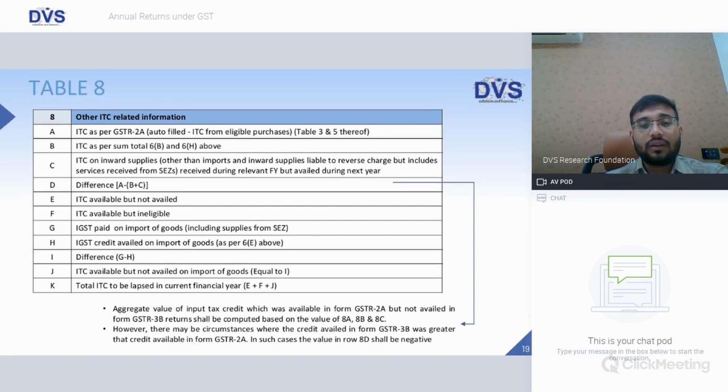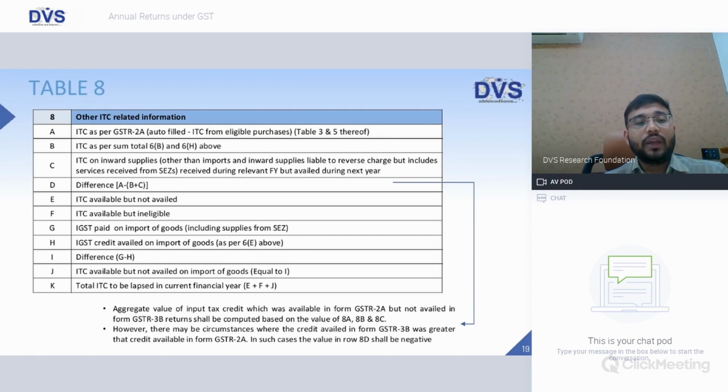ITC on inward supplies liable to reverse charge, but includes services from SEZ. So ITC on inward supplies other than imports and inward supplies liable for reverse charge. So all the inward supplies apart from import and reverse charge need to be detailed here.